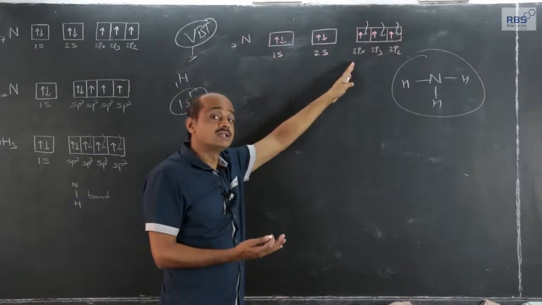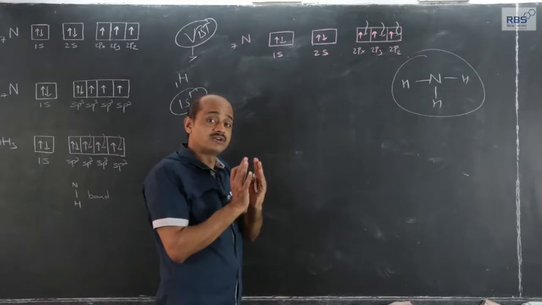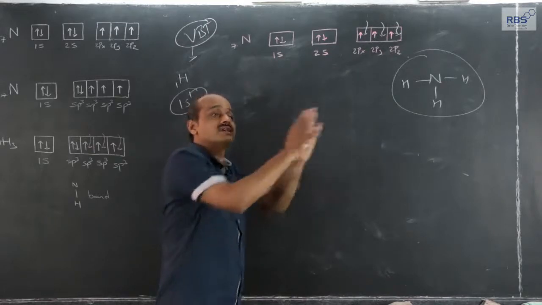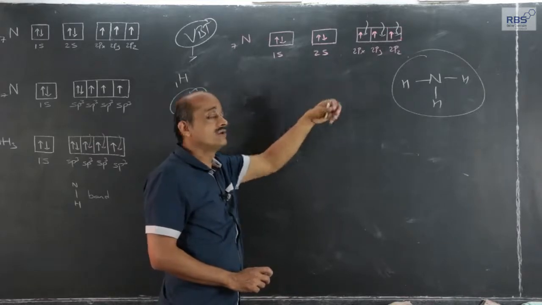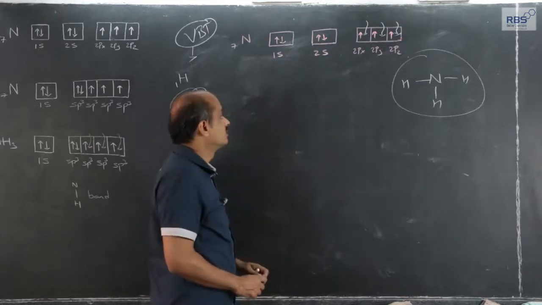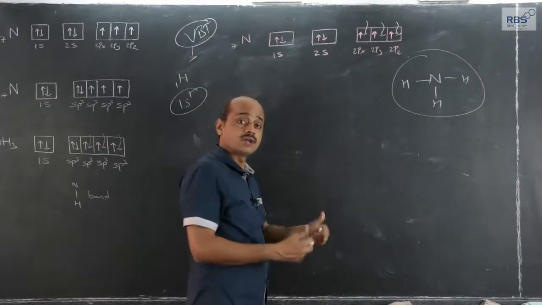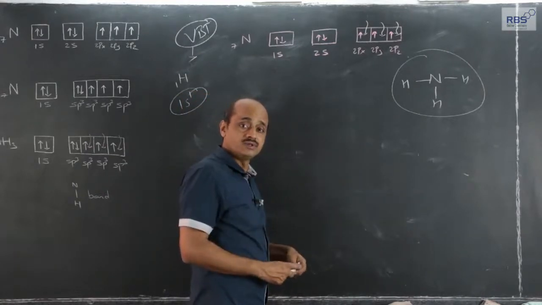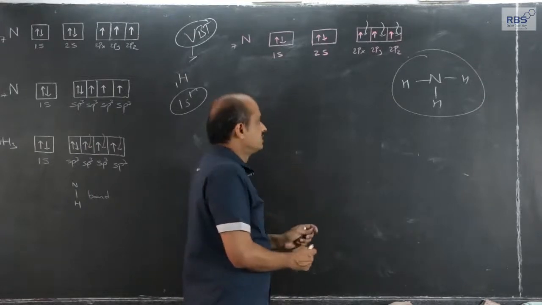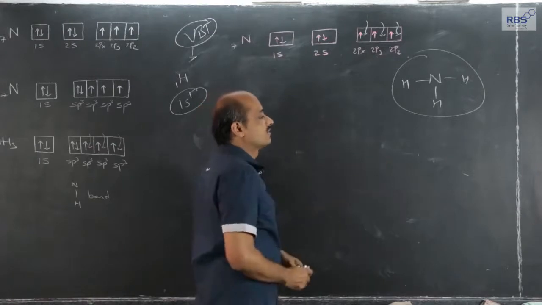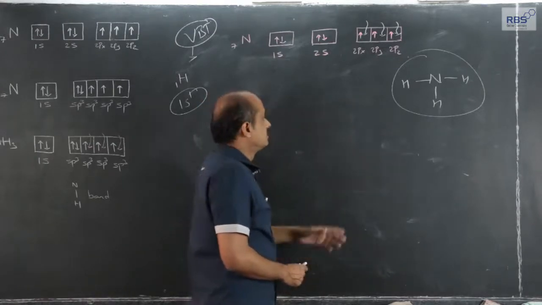Like what we had considered in the case of methane formation, splitting up of the electron pair and promotion of one of the 2 electrons is not necessary here, and it is not even possible here. Even if we try to apply that, like what happened in carbon during methane formation, when atoms approach, the electron pair splits and one of the 2 electrons gets promoted to a higher empty orbital.